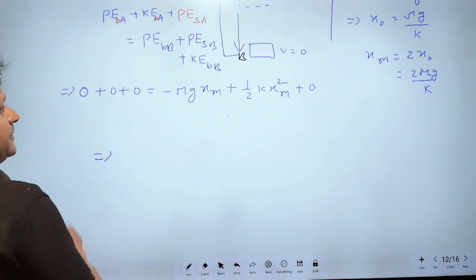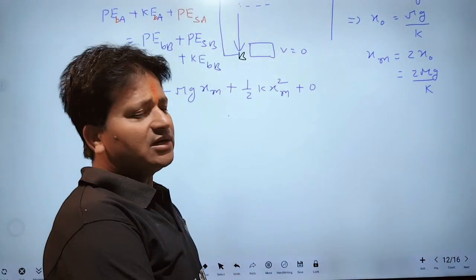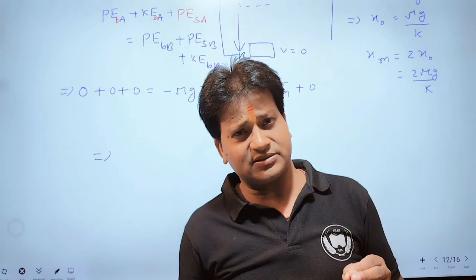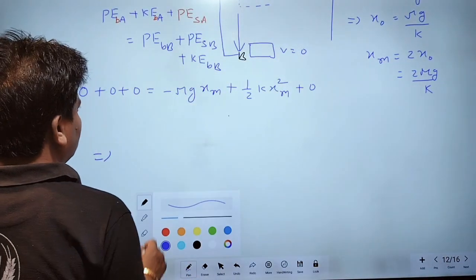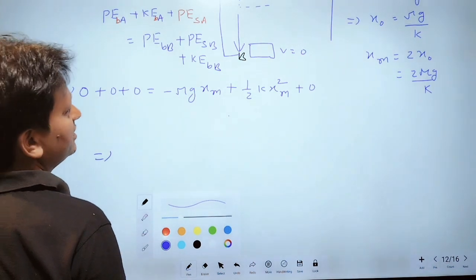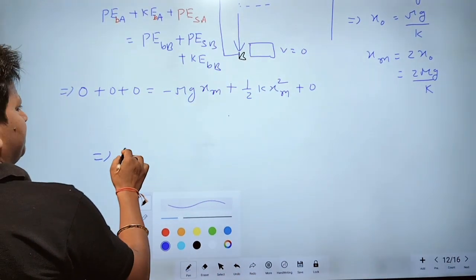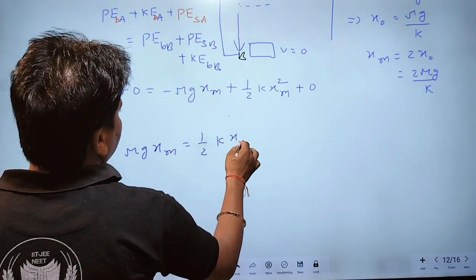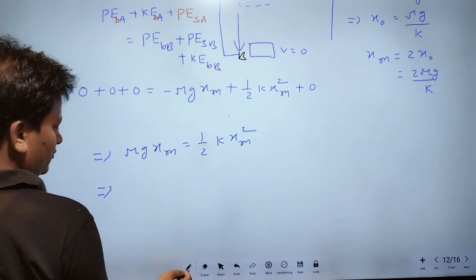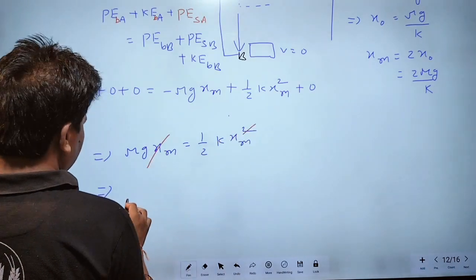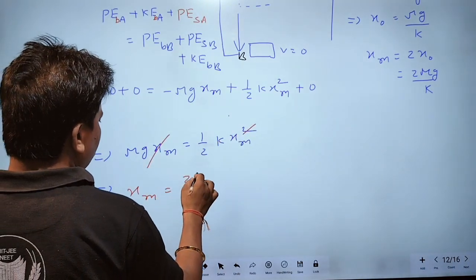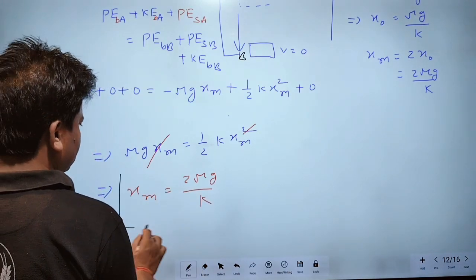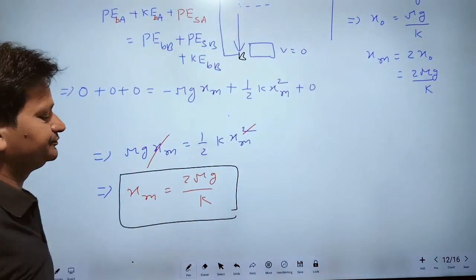Therefore, in the question we have to find the maximum extension in the spring. So from this equation, we find the maximum extension. mgxm should be equal to half k into xm square. Therefore, one xm is cancelled out, and xm should be equal to 2mg by k. This will be the maximum extension. Okay?